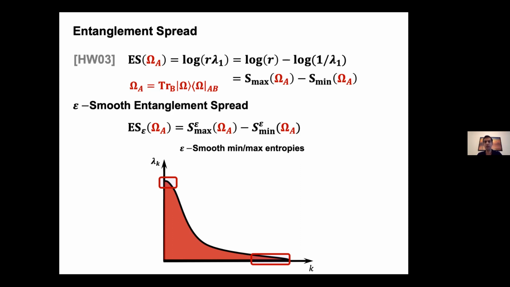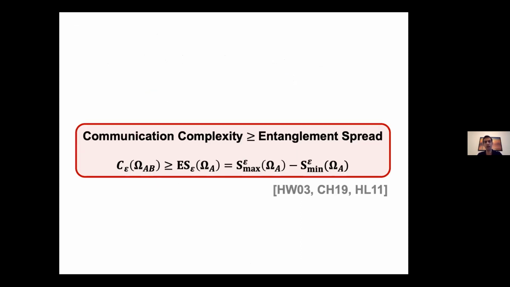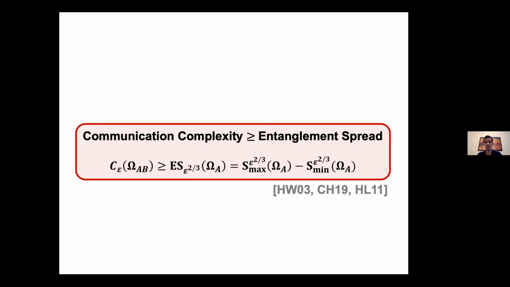Now let me get back to how this answers our question about the communication complexity and state the main message of this part of the talk, which is the following. The communication complexity of testing a bipartite state is lower bounded by the entanglement spread of that state. Different variants of this result have been proven before by Haldane and Winter, Quidron and Harrow and Wu. In our paper, we also prove a version of it for our own application, and we get an epsilon to the 2/3 in the smoothing, but I'm just going to ignore that during the talk.